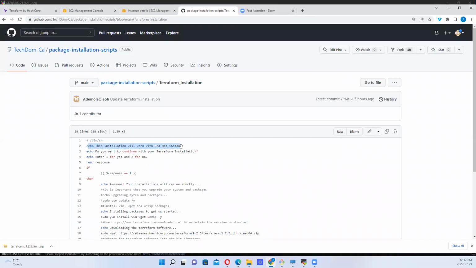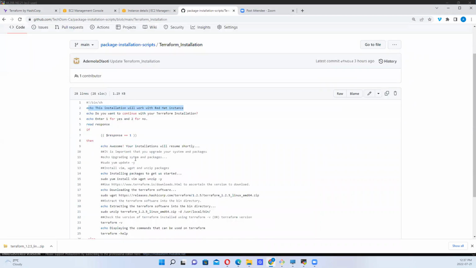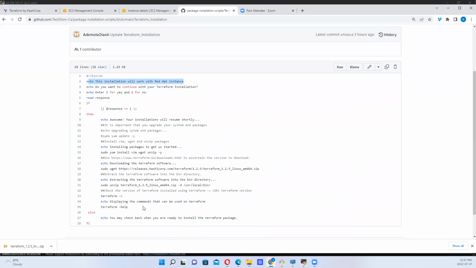This one is specifically for a Red Hat instance, right? But what happens if you have a different kind of AMI, or a different kind of instance? Would this also be able to work? Yes, you can make it work, by modifying those particular things that have to do with Red Hat instance and putting in what relates to what you want to work with. Okay, let's take a look at this and see what we can do.